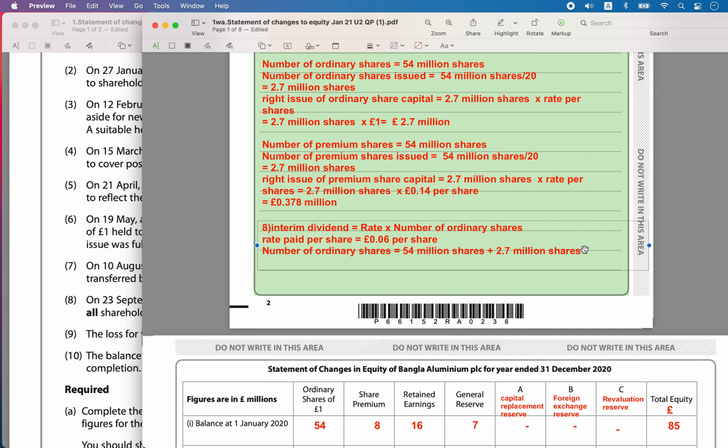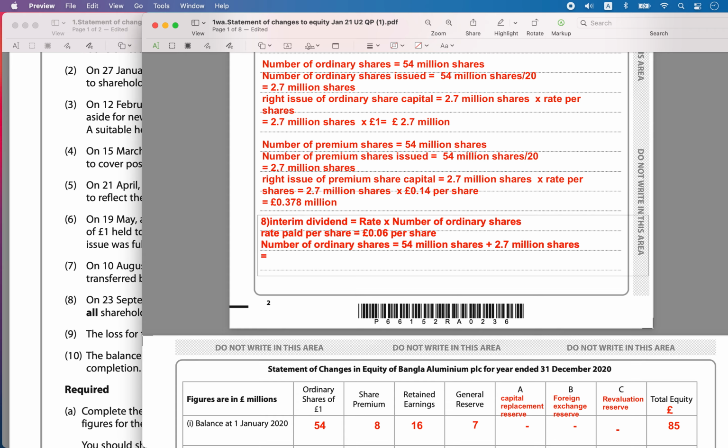So the total is going to be 54 plus 2.7, which is equal to 56.7 million shares.